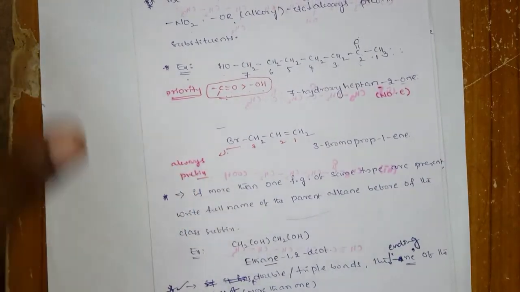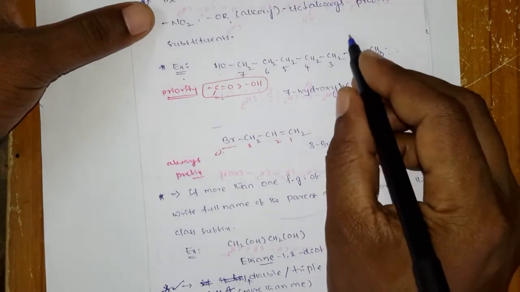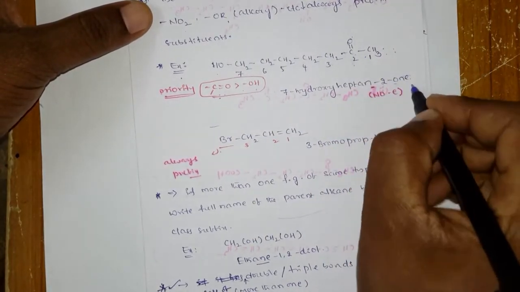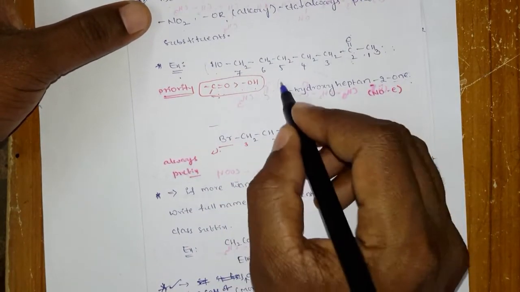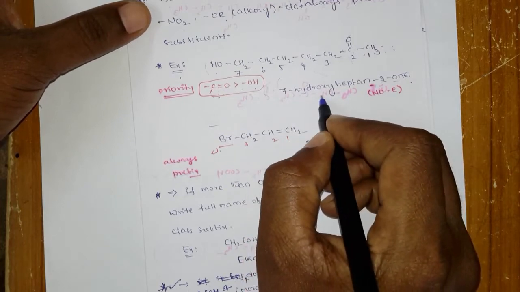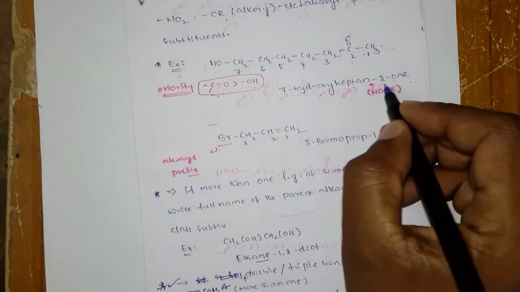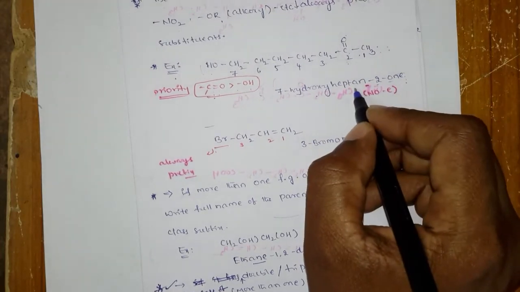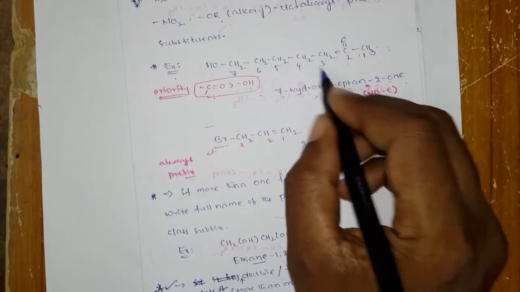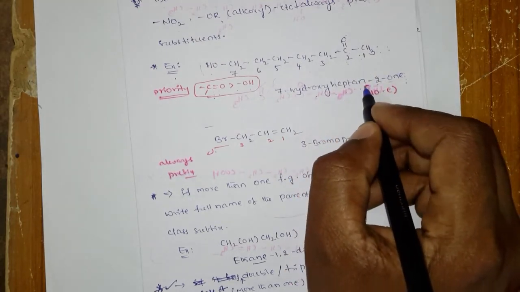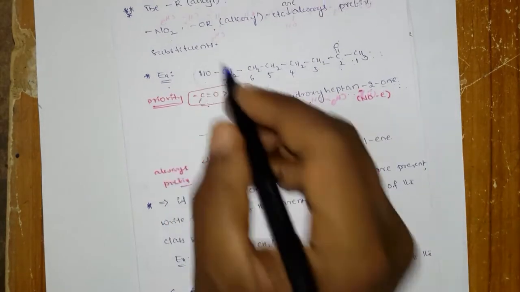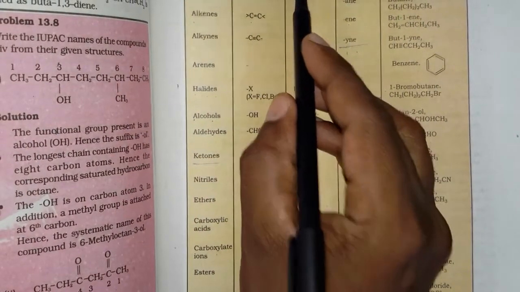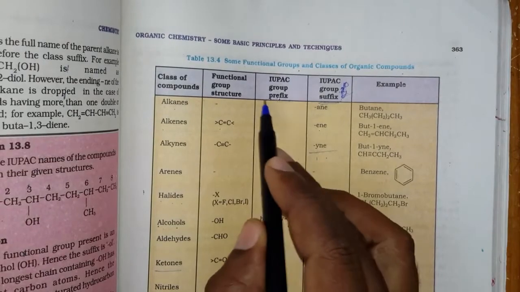Okay, right. And after the numbering is over, then you have to select the primary functional group, you have to write it as the suffix, and the lowest priority functional group, that you have to write in the substituent. So this substituent we will call as a prefix. Okay, so this is a secondary suffix, and what is the primary suffix? An, and what is the root word? Root word is heptan, 2-one. What is the substituent? The substituent is this one, OH group. So for the OH, if it is a substituent, you have to take it in the prefix.